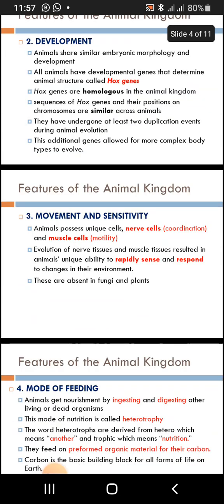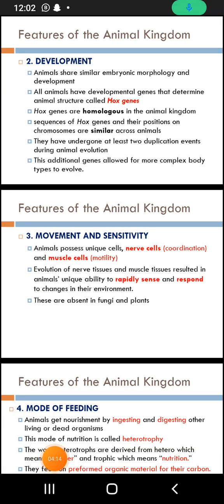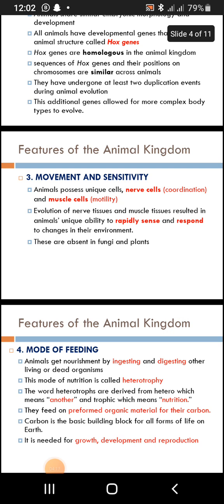So we are going to look at the feature of movement and sensibility. The first feature is cell organization. The second feature is development. The third feature is movement and sensibility. Now you have to describe the animals in terms of movement and sensibility.